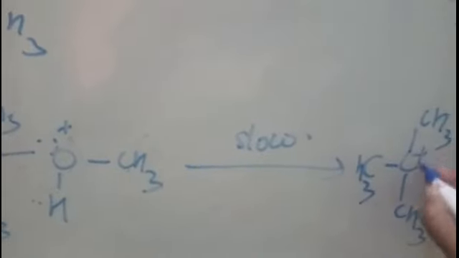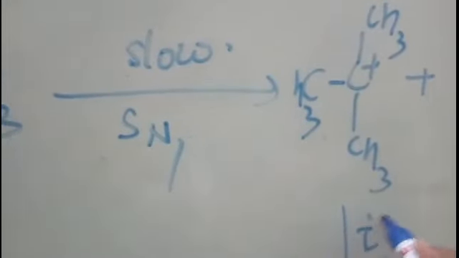Because if it cleaves here, we will get a primary carbocation. But if it cleaves here, we will get a tertiary carbocation. The stability of a tertiary carbocation is more than a primary carbocation. You know this very well. So we will get here a tertiary carbocation and CH3OH. From here the bond will be broken. The reaction follows the SN1 mechanism, right? And then this tertiary carbocation will be attacked by I- to give you the desired product, that is alkyl iodide, here tertiary butyl iodide.